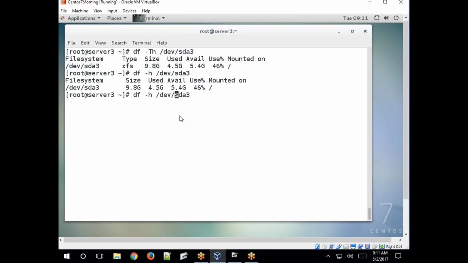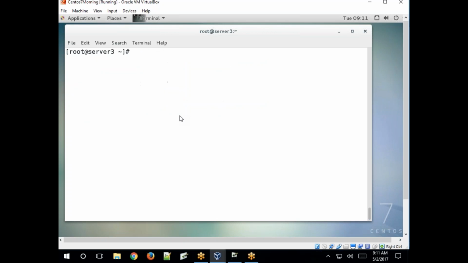So when you specify capital T, it prints the type of the file system. Clear? We'll see once again in the disk management. Clear? Got it? So this is du and df, disk usage, disk free, and the free command.